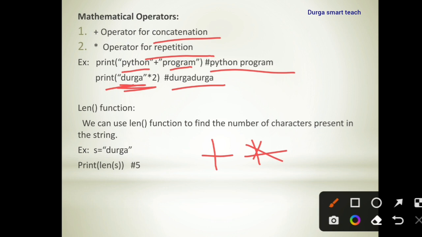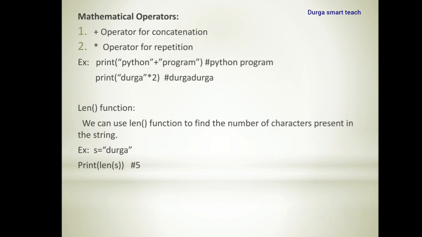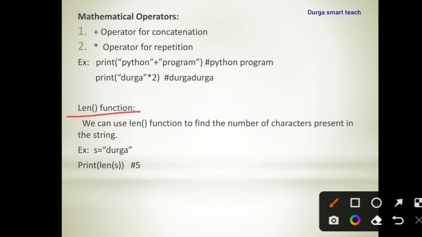Okay. So the next function is len. Len is a predefined function which is used to find out the number of elements in a string. Okay. So we can use the len function to find the number of characters present in the string. So here S is equal to Durga.